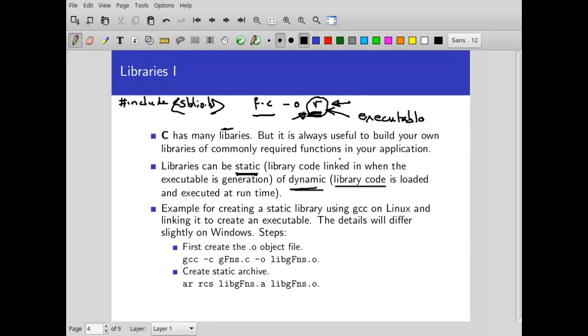So if you want to make things really portable, then you may want to use static libraries. So you can use a static library, so all the code is part of the executable and you don't have to worry.